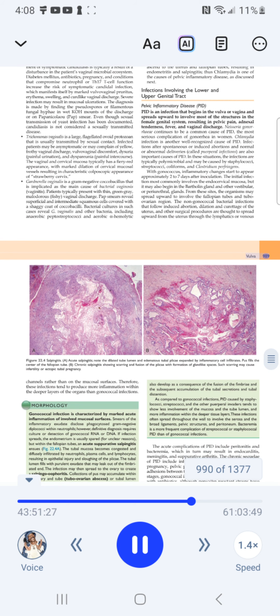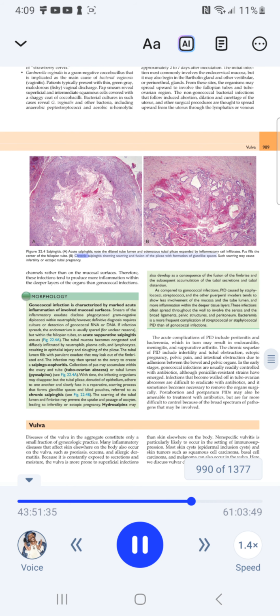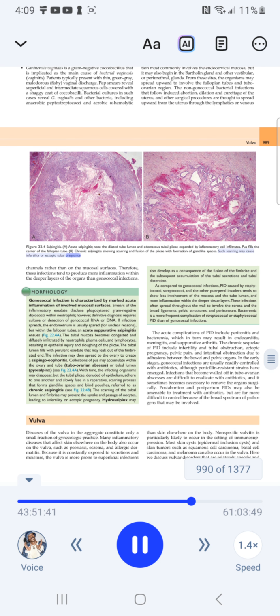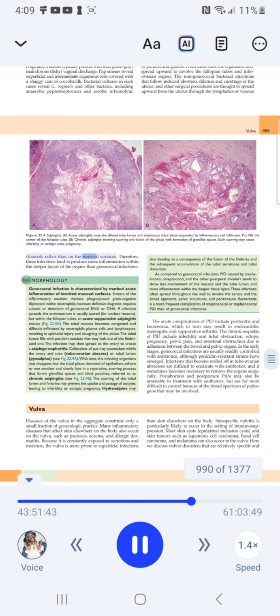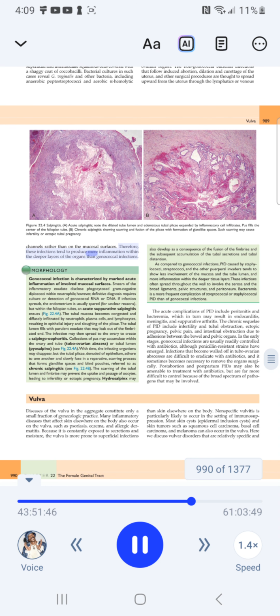Figure 22.4, salpingitis. A. Acute salpingitis. Note the dilated tube lumen and edematous tubal plica expanded by inflammatory cell infiltrates. Pus fills the center of the fallopian tube. B. Chronic salpingitis showing scarring and fusion of the plica with formation of gland-like spaces. Such scarring may cause infertility or ectopic tubal pregnancy. Because they spread through lymphatic channels rather than on the mucosal surfaces, these infections tend to produce more inflammation within the deeper layers of the organs than gonococcal infections.